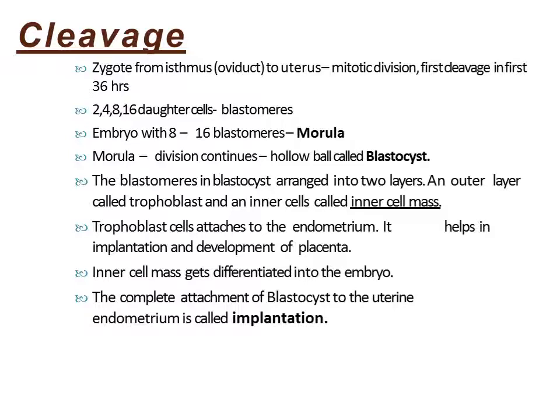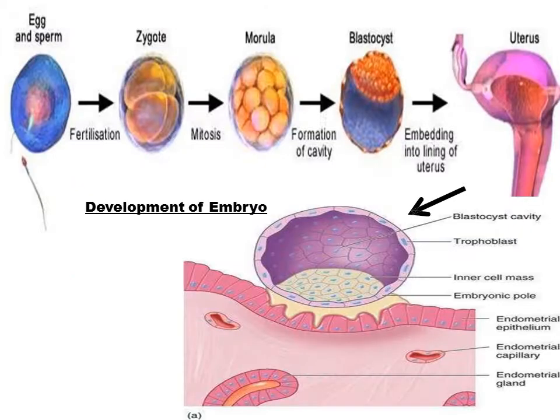Now the cells arrange themselves in an outer layer which is called trophoblast, and an inner group of cells which is called inner cell mass. Okay. Now this inner cell mass is attached to the trophoblast and projects into the blastocyst. Right? Now this blastocyst will attach itself to the uterine wall, which comes under the process of implantation.